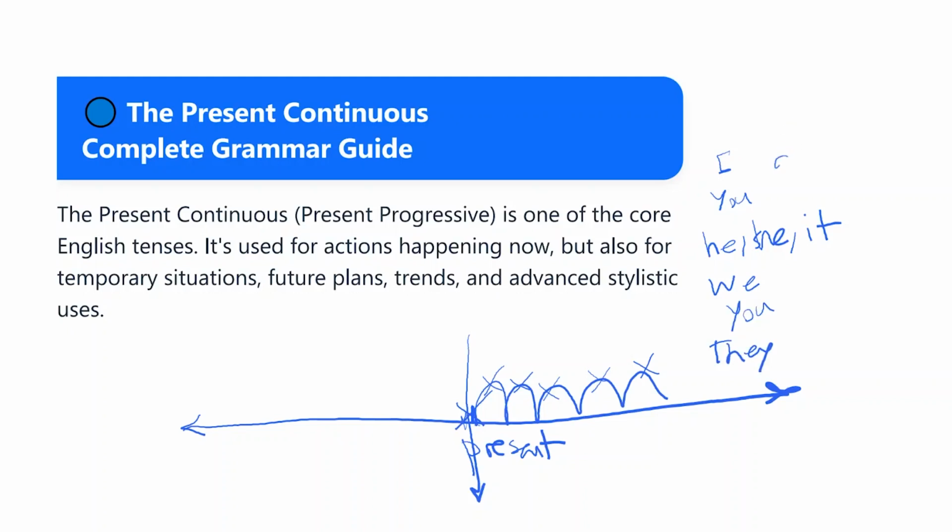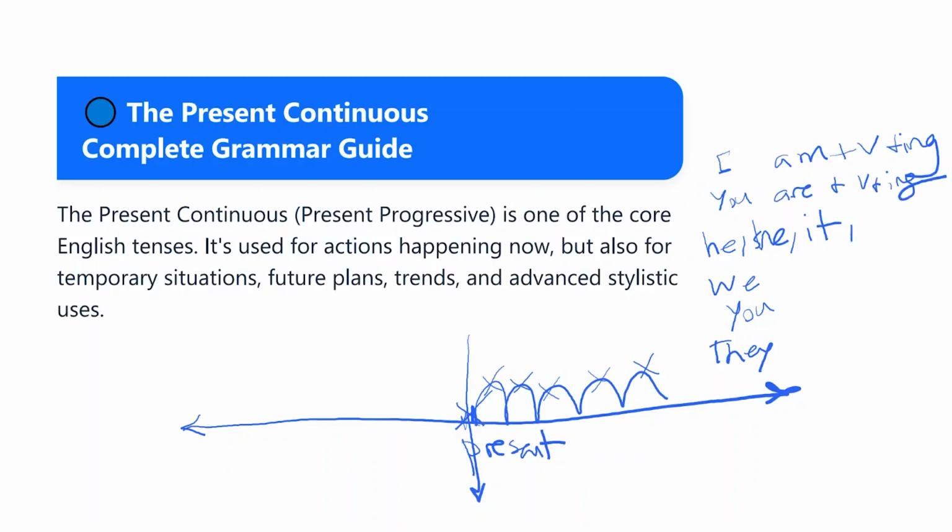I am, all the subjects, I, you, he, she, it, we, you, they, to be, okay? Am, is, are, plus verb, plus ing. The same story, you are, plus verb, plus ing.